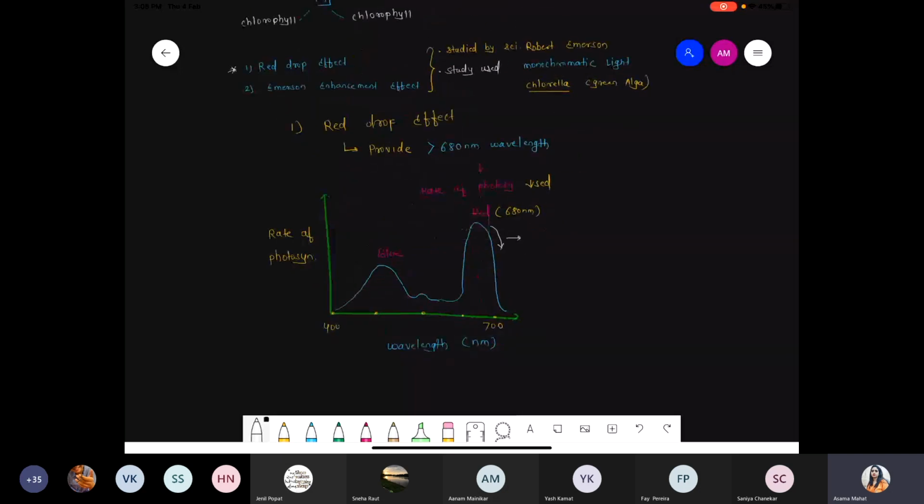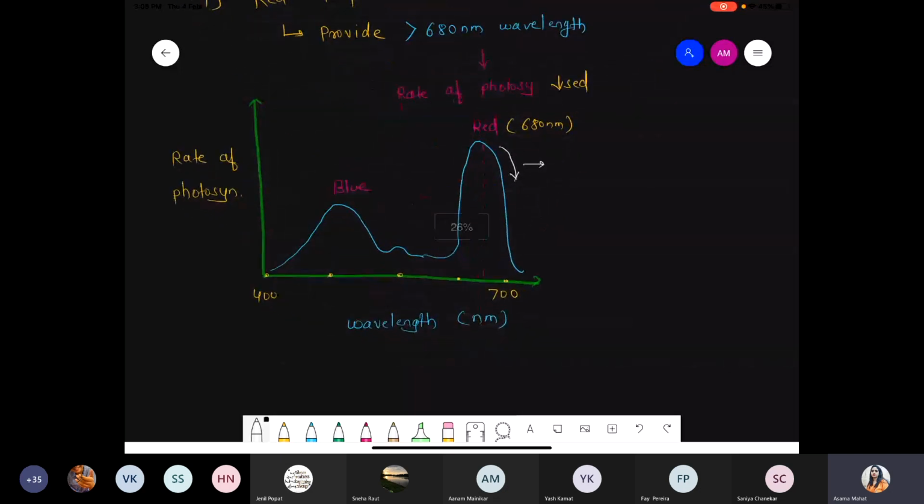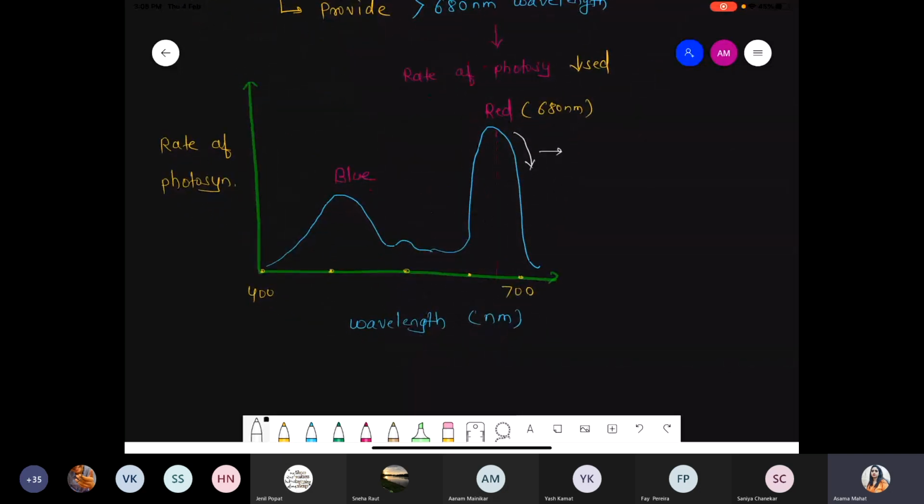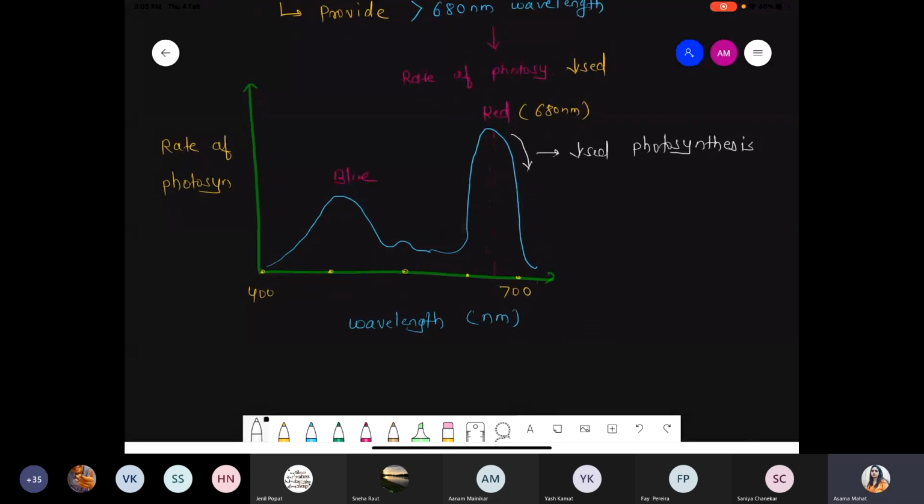Red light where rate of photosynthesis is maximum, but if you provide wavelength beyond the 680 nanometer, at that time ultimately there is a decrease in rate of photosynthesis. Got it? So such a simple effect, this is called the red drop effect. Clear?